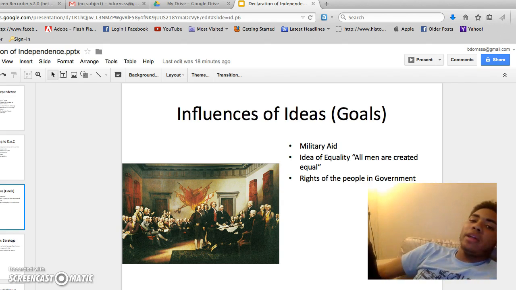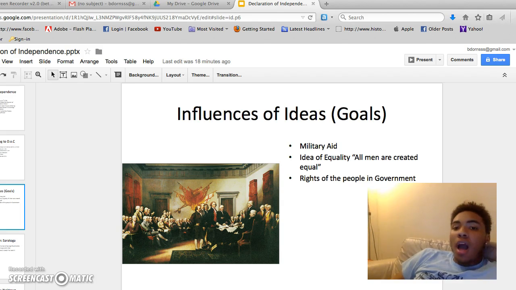The influence of the Declaration was not only military aid, but also ideological. One of the most famous lines in the Declaration of Independence was, "We hold these truths to be self-evident, that all men are created equal, that they are endowed by their Creator with certain unalienable rights, that among these are life, liberty, and the pursuit of happiness." Even today, this inspirational language expresses our profound commitment to human equality and has been cited and used in many other American legal documents, from then till today.